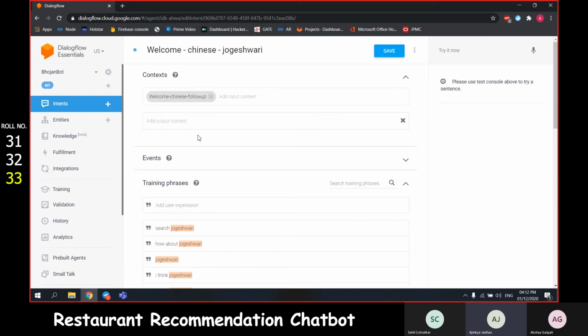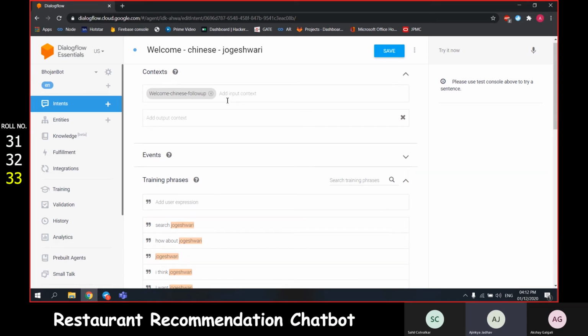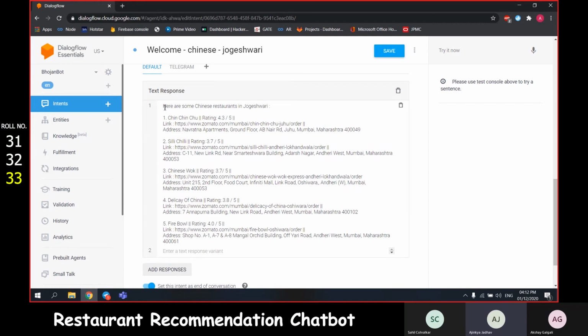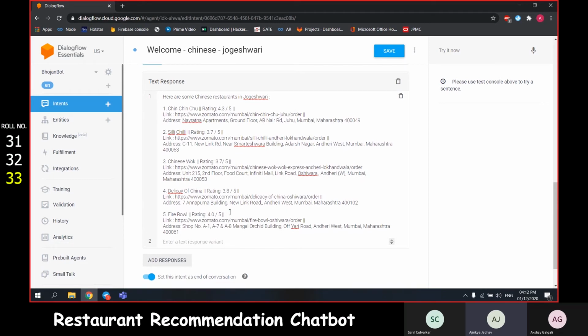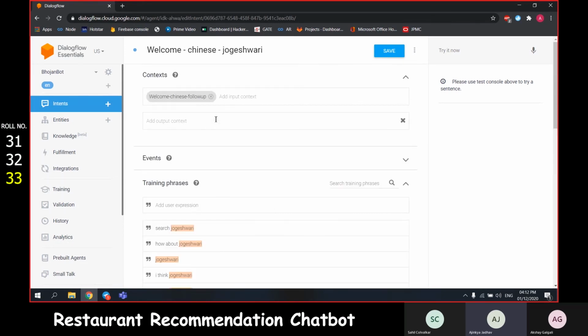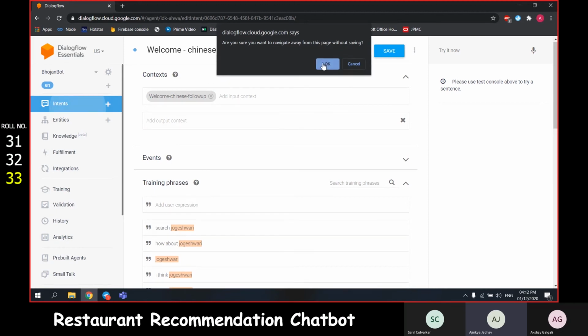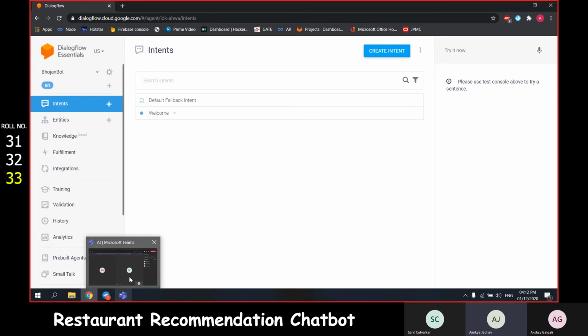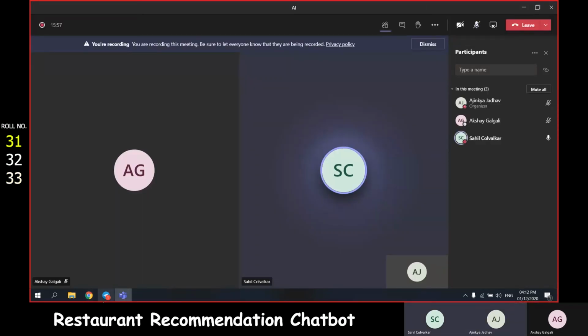As you can see, this is the last intent, and after this we don't have to drive the conversation, so there is no output context, and the input to this is the previous one. As this is the last intent, we have set it as the end of conversation. In this text response, we have provided the user with a few responses, and I guess that's it for the intents. How to integrate the bot with Telegram and the entities would be further explained by Sahil Kulwalkar. Over to you, Sahil.